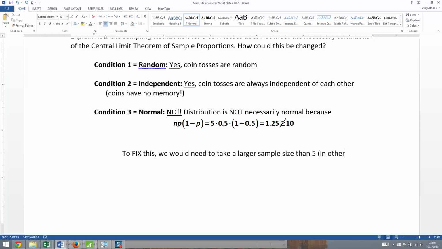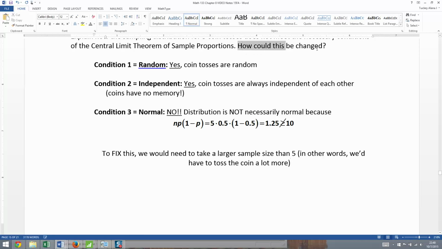In other words, we'd have to toss the coin more. So to fix it, to change it, you need to have a larger sample size.